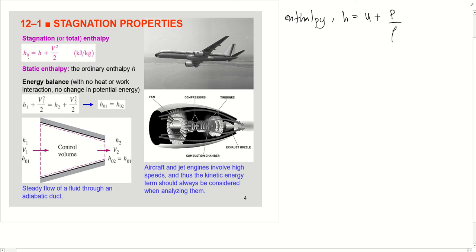In this chapter, the subscript 0 refers to stagnation properties: H0, P0, T0, rho 0. So H0 equals the static enthalpy H plus V squared over 2, which is the kinetic energy of the fluid.